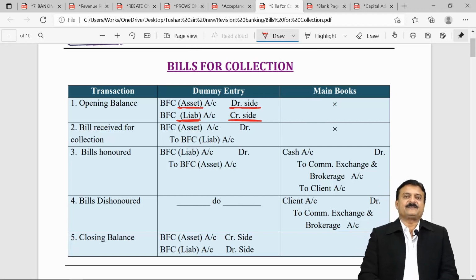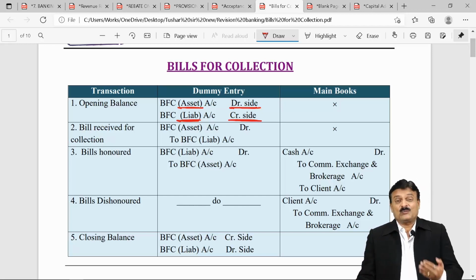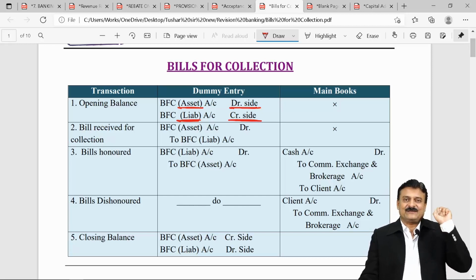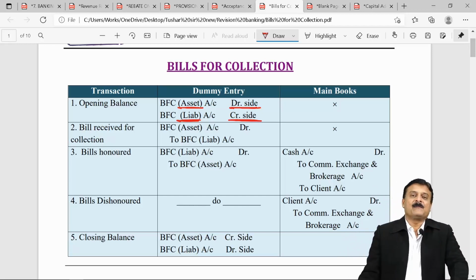Bill received for collection during the year. Opening balance was what? Those bills received already by your bank in the previous year, which are maturing in the current year. Now during the current year, you got more bills for collection. So your BFC balance will go up. When you increase that, asset will go up, so debit it. Liability will go up, so credit it. Ultimately, the net effect is 0. So entry, BFC asset account debit to BFC liability account.